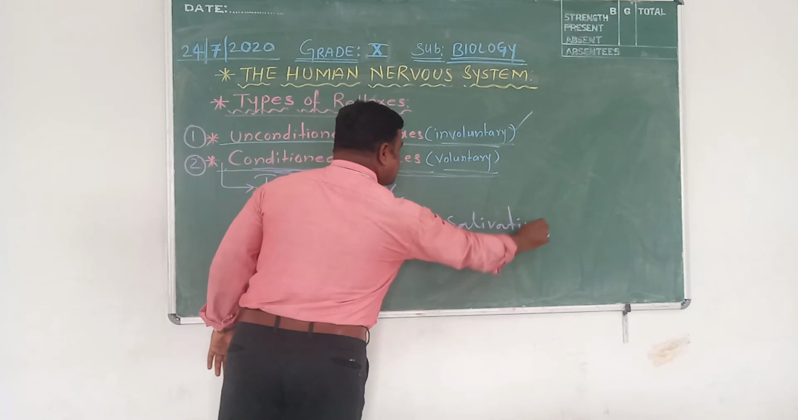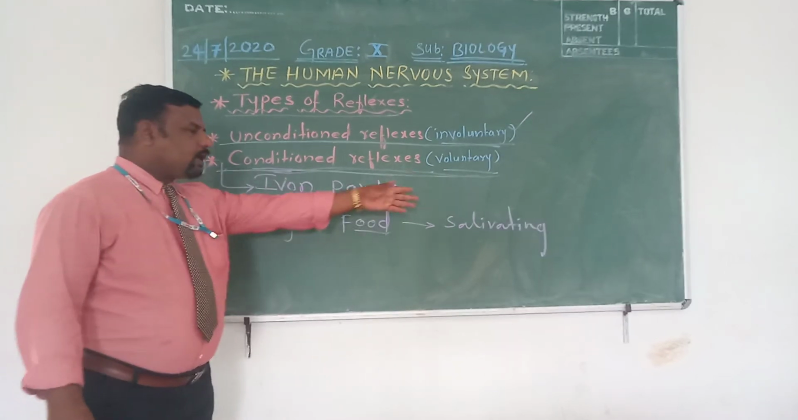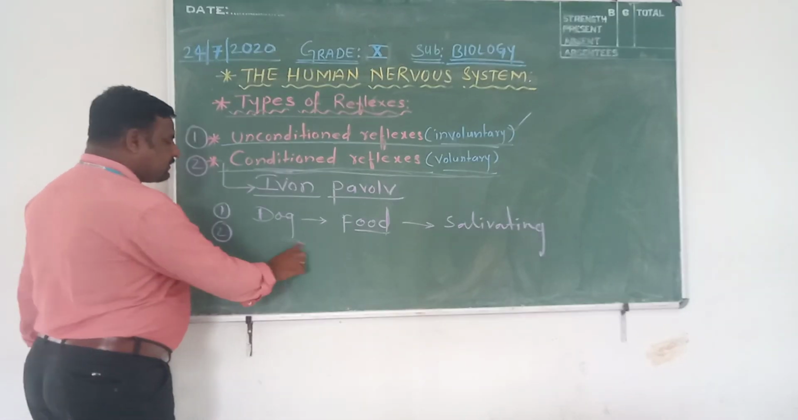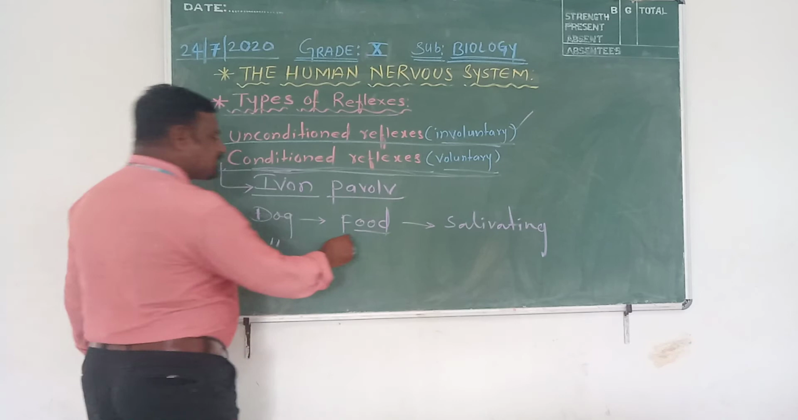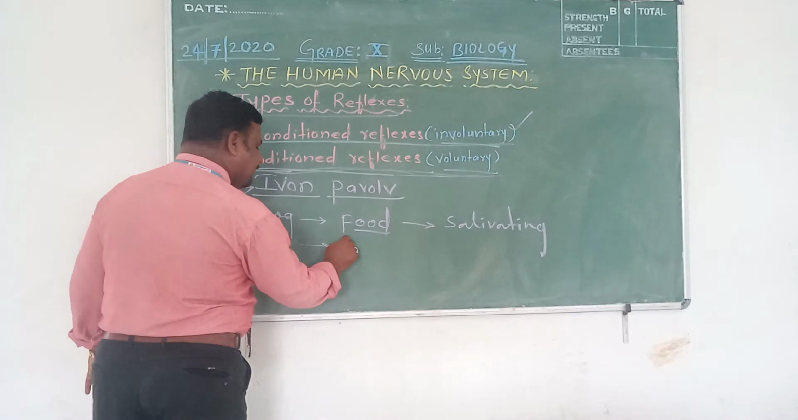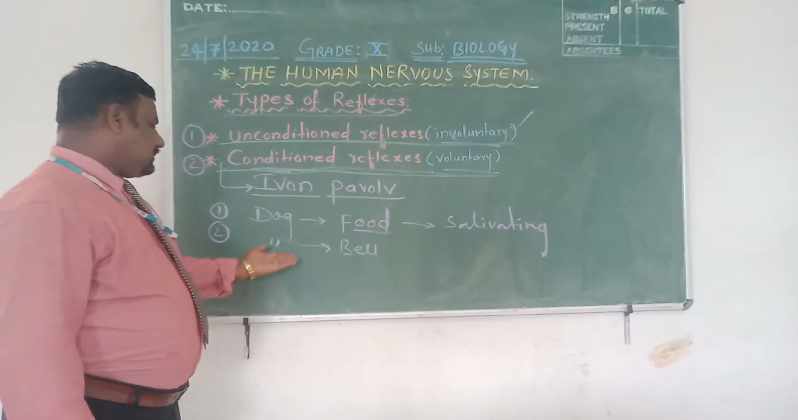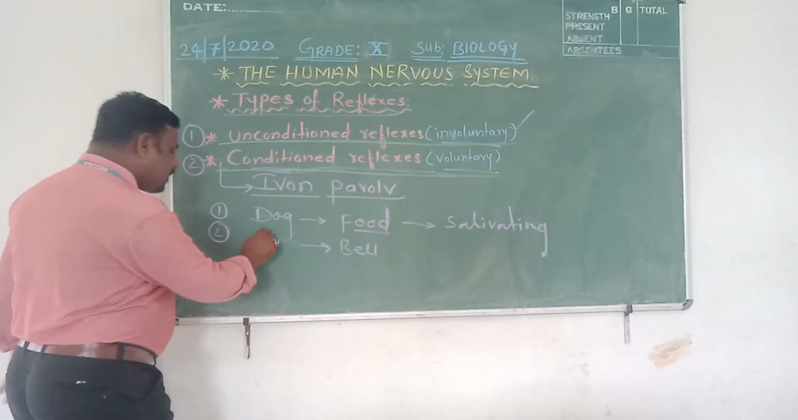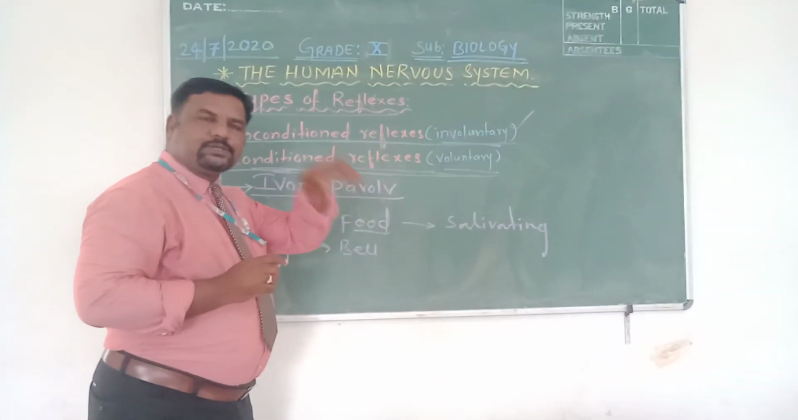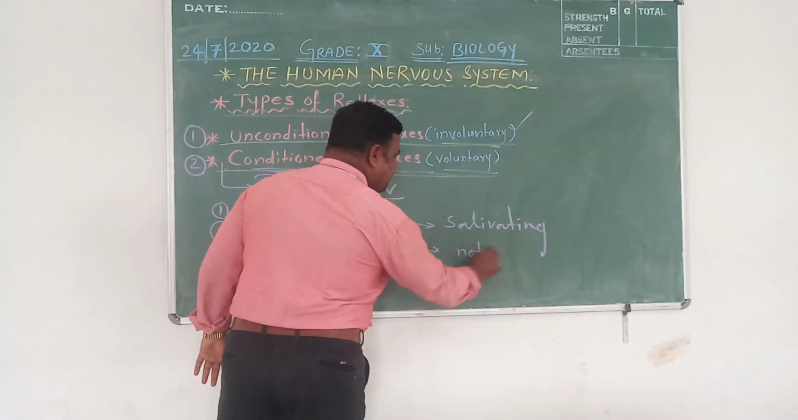Looking at the food, the dog started salivating. In the second attempt, the dog was not given the food. Instead of food, he rang the bell and did not produce the food. Only the dog was made to hear the sound of the bell. So the dog did not salivate.